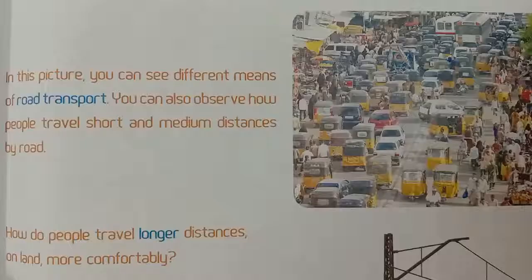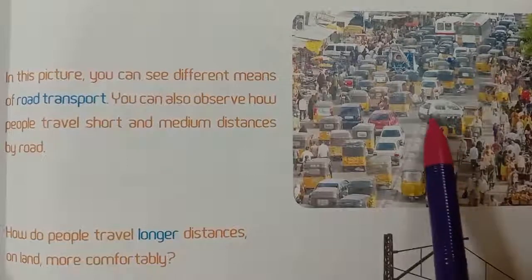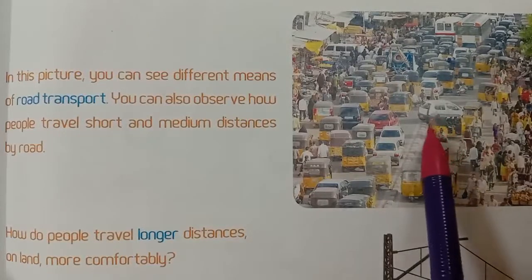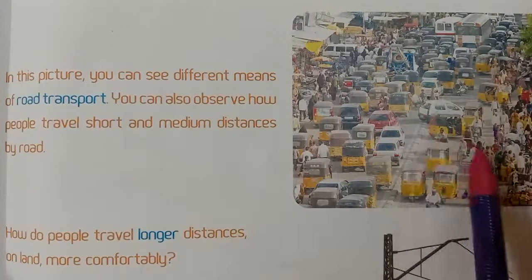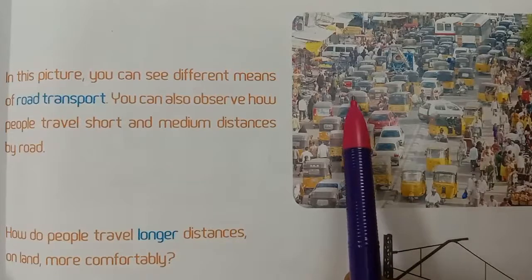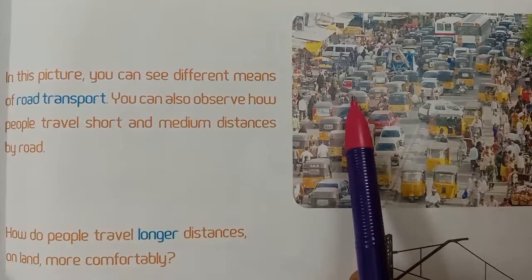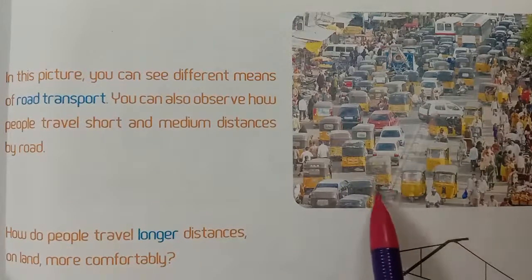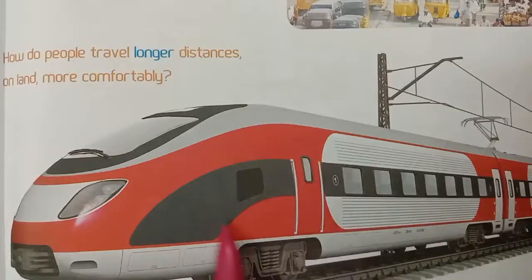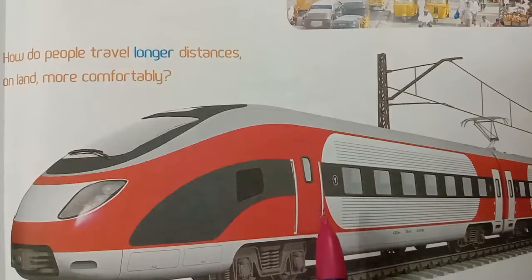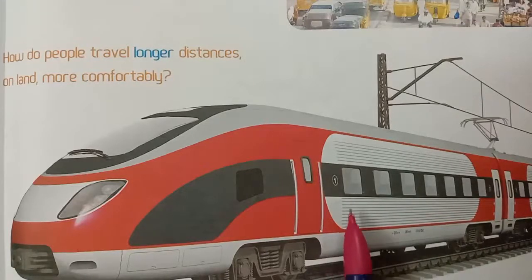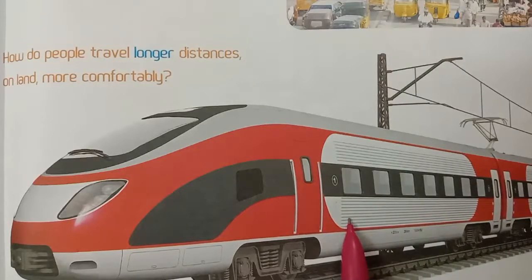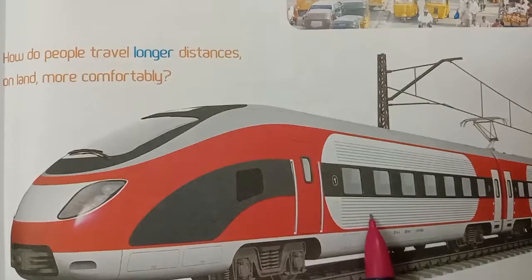Okay. Next, look at this picture. In this picture, you can see different means of road transport. Auto, car, rickshaw, bike. You can also observe how people travel short and medium distances by road. And look here, this is a train. How do people travel longer distances on land more comfortably? The train journey is comfortable for long distance travel.